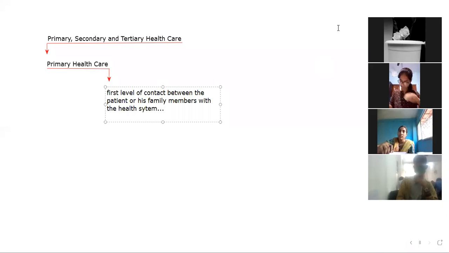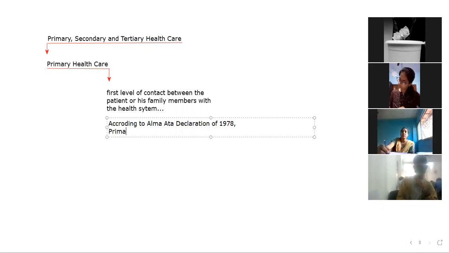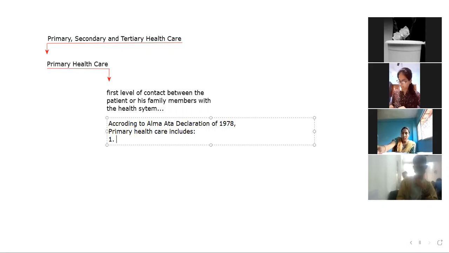The next point is very important, which I'm telling you now. According to the Alma-Ata Declaration of 1978, primary healthcare includes the following.